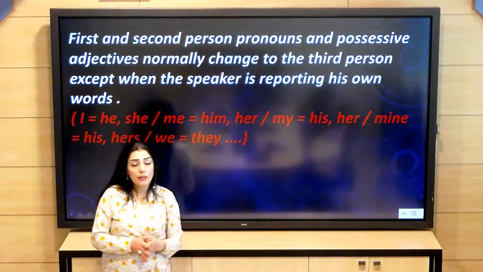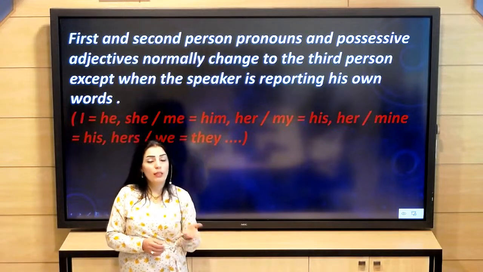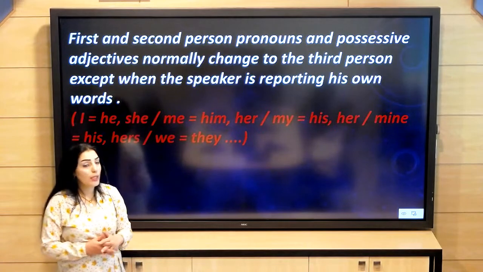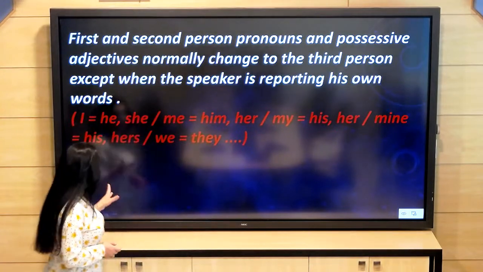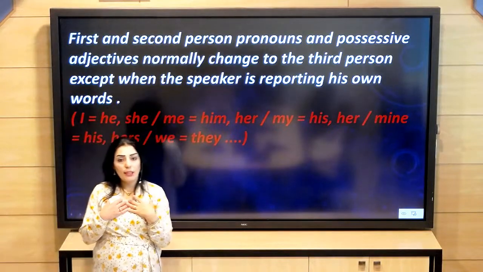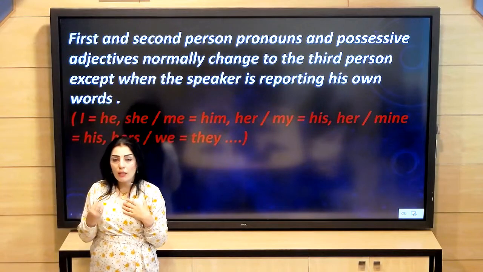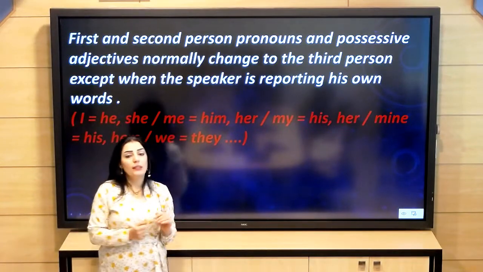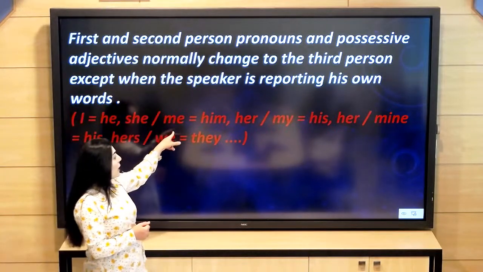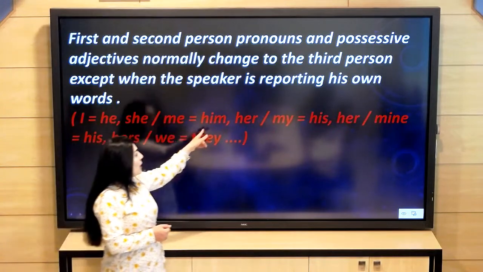Also, we have a lot of pronouns, adjective pronouns or first person or second person pronouns, also will change to the third person pronouns. Example, I will become he or she. So when I say I live in Syria, another person will come and say he lives in Syria or she lives in Syria. And the object pronouns also will change. Me becomes him or her.